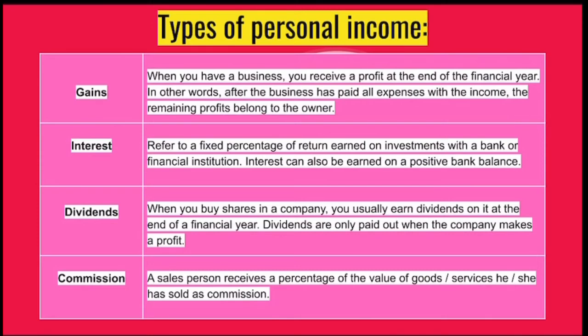Dividends. It is when you buy shares in a company, you usually earn dividends on it at the end of the financial year. Dividends are only paid out when the company makes a profit. Okay, so commissions. A salesperson receives a percentage of the value of goods or services that he or she has sold as commission.